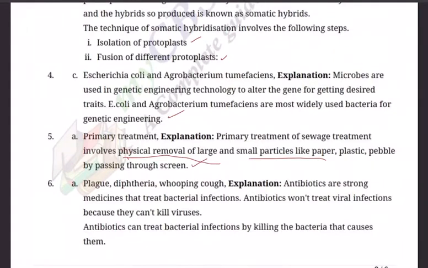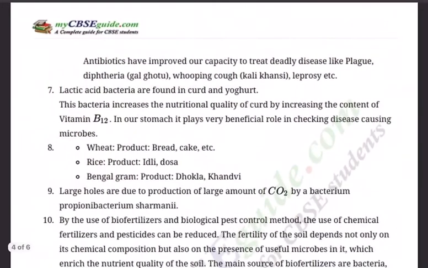And 6A, plague, diphtheria, whooping cough. Antibiotics are strong medicines that treat bacterial infections. Antibiotics won't treat viral infections because they cannot kill viruses. Antibiotics can treat bacterial infections by killing the bacteria that cause them. That's why the answer is A. Then moving ahead, antibiotics have improved our capacity to treat deadly diseases like plague, diphtheria, whooping cough, leprosy, etc.